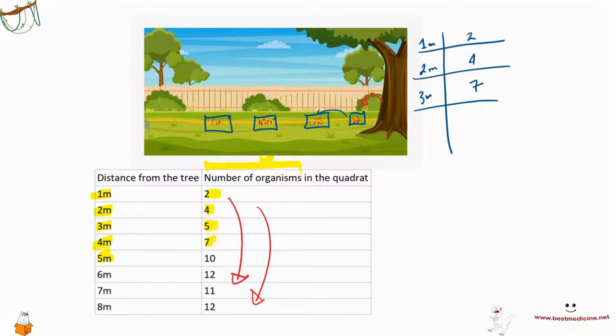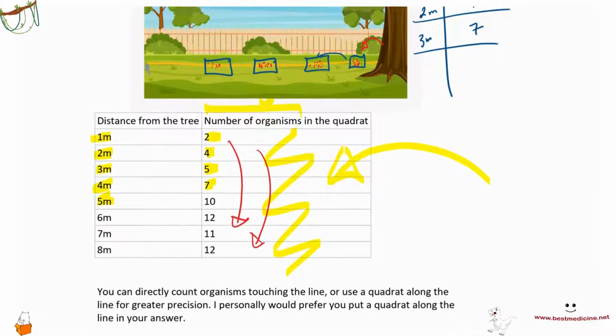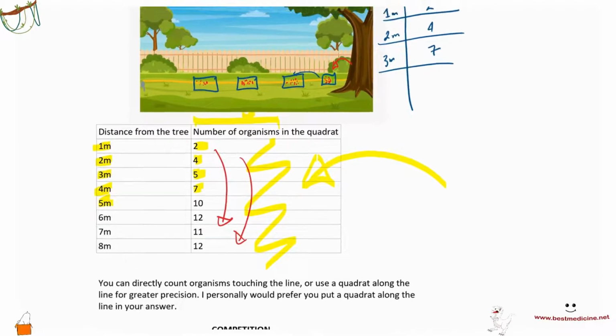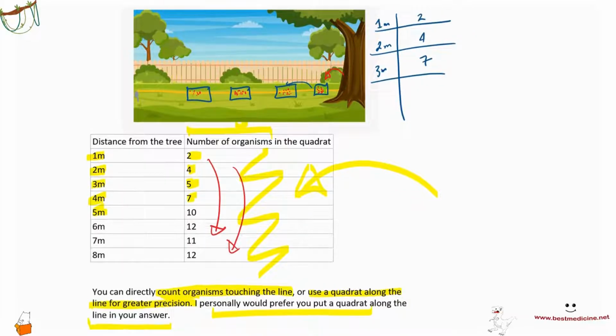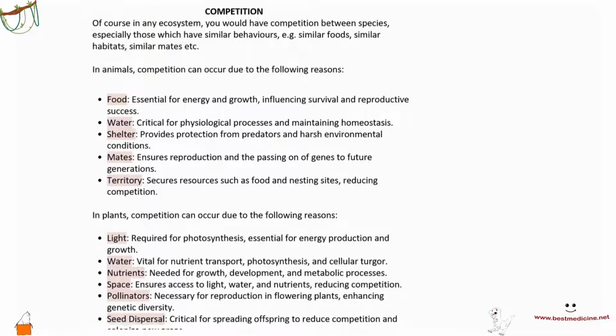So they could give you a question like this in which either they give you data such as this, or they ask you to suggest the data based on scientific reasoning. So again, using a transect involves either counting the organisms touching the line or using a quadrat along the line for greater precision. I personally would prefer that you put a quadrat along the transect in your answer. And next up, we have competition.